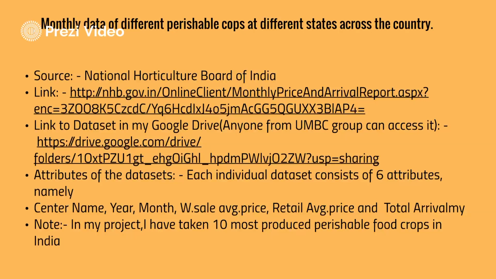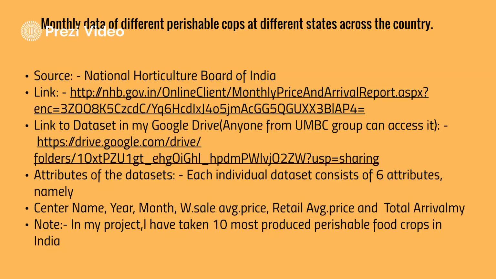And coming to the attributes of the dataset, each individual dataset consists of 6 different attributes. Namely, center name is the place or the center at which the data is collected, and the year and the month at the time when the data is collected, and wholesale average price is the average sale price per quintal, and the retail average price is the price at which the data is collected at the centers where the middlemen buy the crops from the farmers.